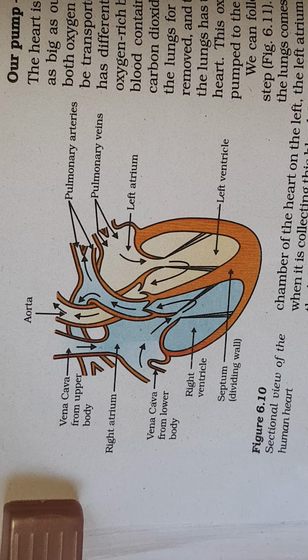Now, in an average human being, there is almost 5.5 liters of blood in the body. Out of this blood, almost 60% is a fluid called plasma, as I told just now, and almost 40% is blood corpuscles or blood cells.